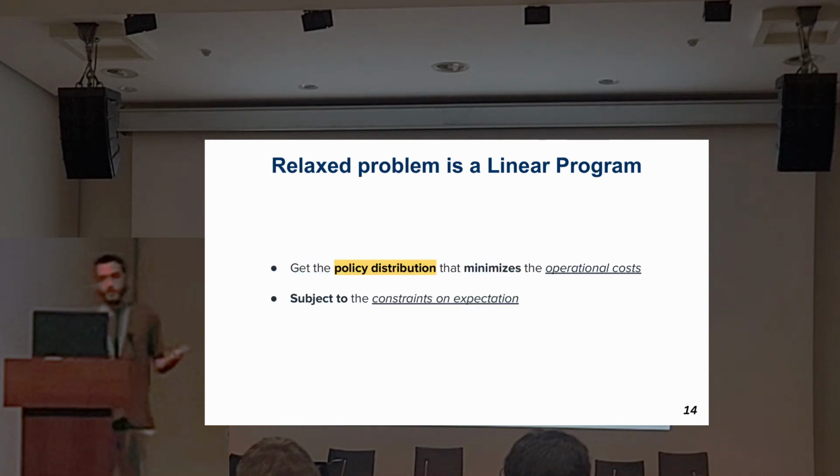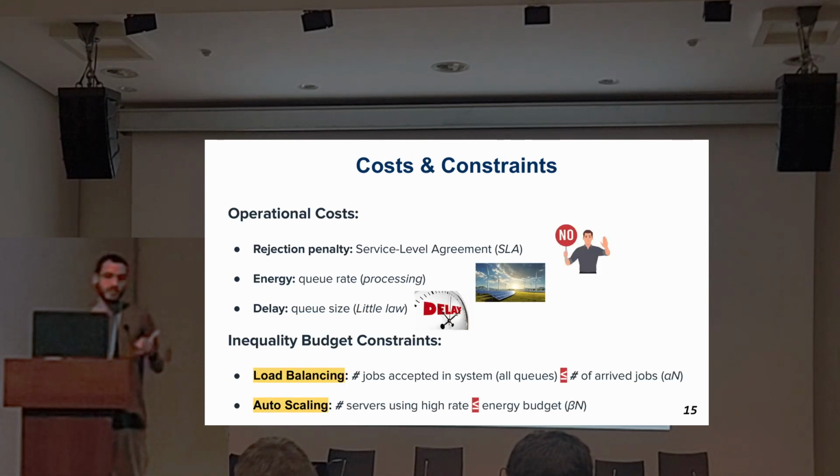Now, the relaxed problem can be formalized as a linear program, where we want to find the policy distribution that minimizes the operational costs subject to constraints on expectations. Okay, but what are the operational costs and these constraints? The operational costs include the incentive for accepting jobs, an incentive to reduce the processing, the energy cost, and an incentive to reduce the delay.